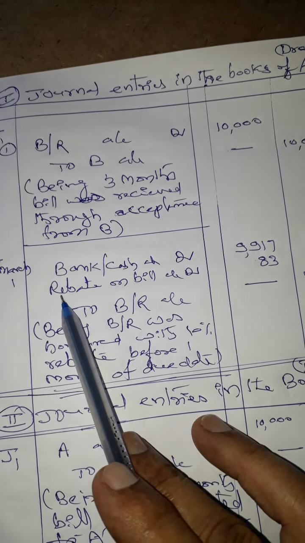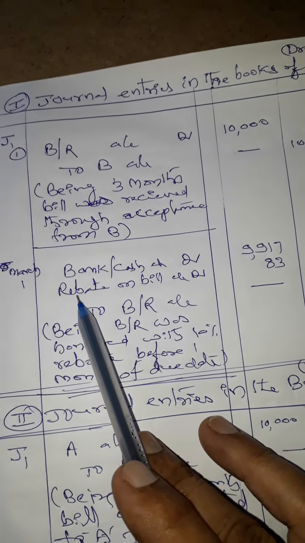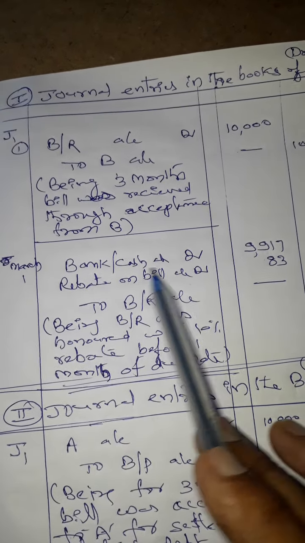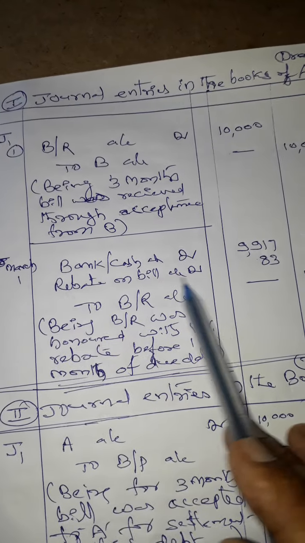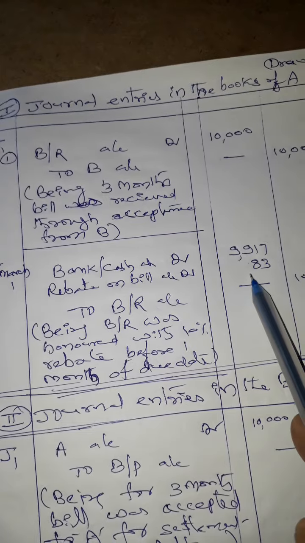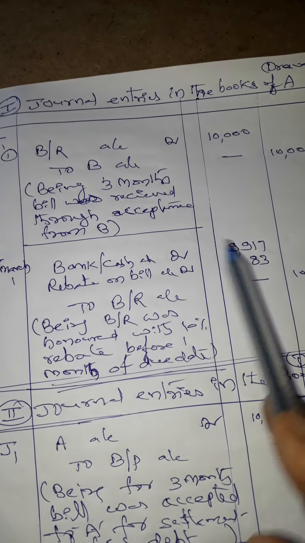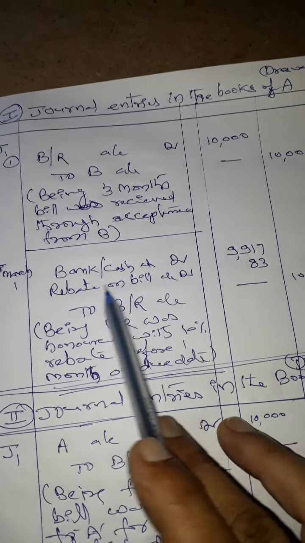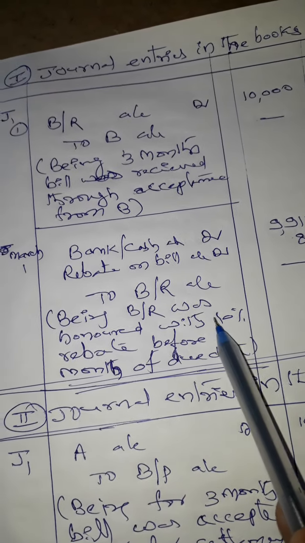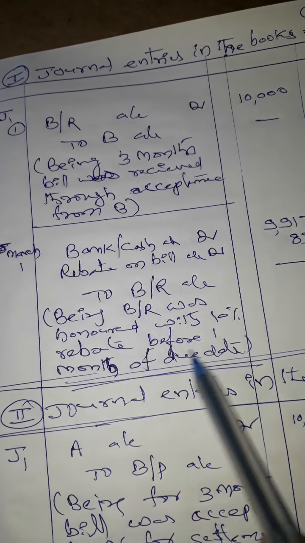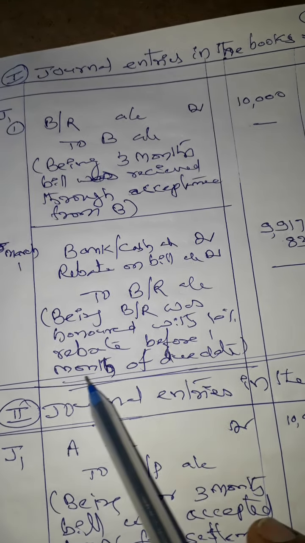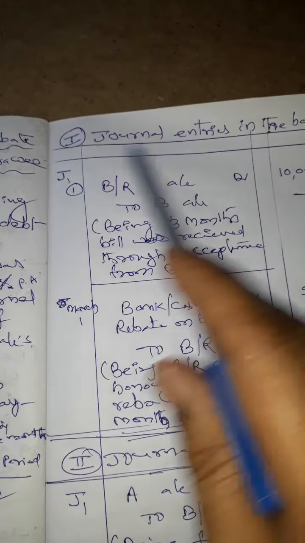So the rebate: we are allowing some concession to B, meaning A, the drawer, was allowing some concession to B. That's why it is incurred as an expenditure, a loss to A. That's why he debited the bills rebate on bills discount account. Debit the bank account, how much cash will come. Debit the rebate account, how much loss is incurred. Credit the bills receivable account 10,000. Being bill receivable was honored with the 10% rebate before the due date on March 31st. Right? It is the narration.